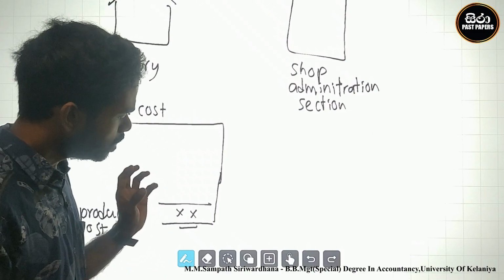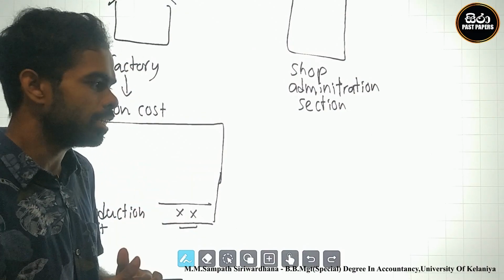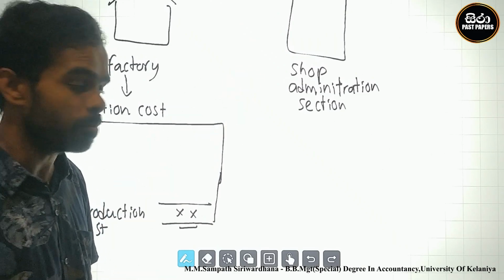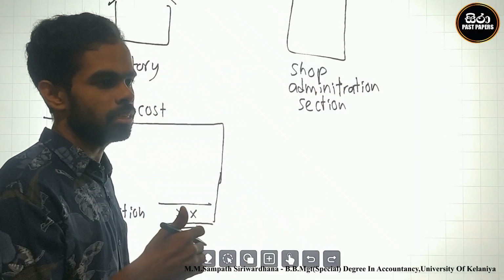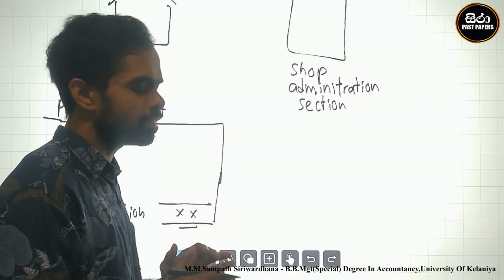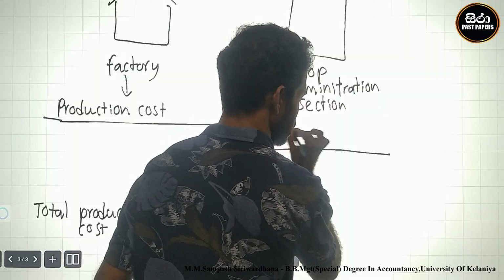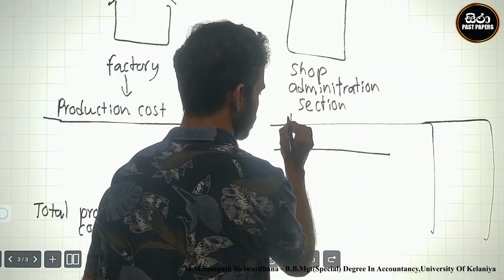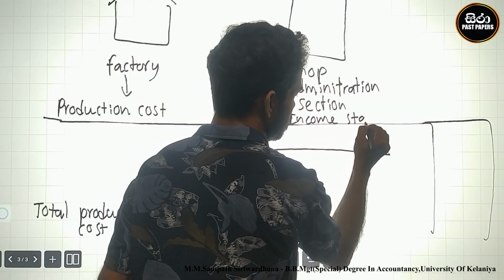Okay, after the completed fish buns were created, they are transferred to the administration section to sell. Therefore, at the administration section, the selling section must be created. What is that? Cost of sale. They prepared the income statement.